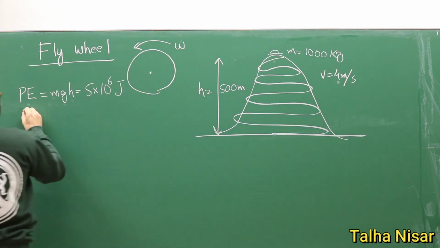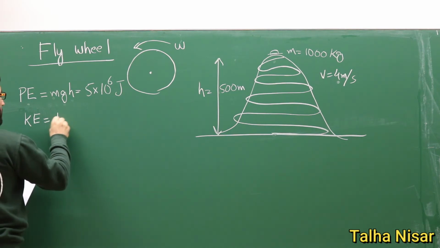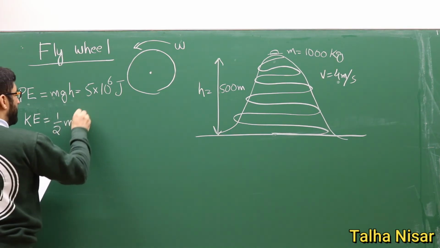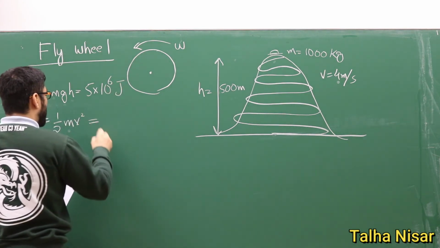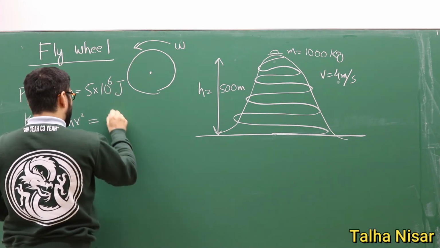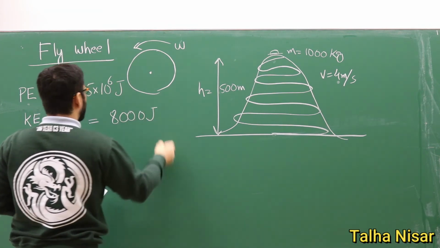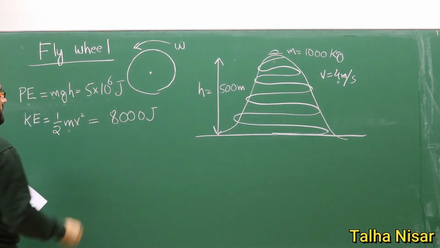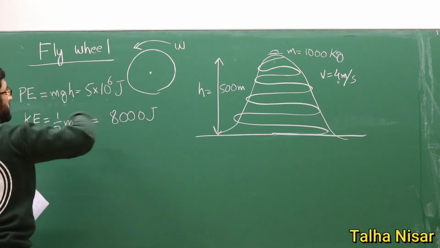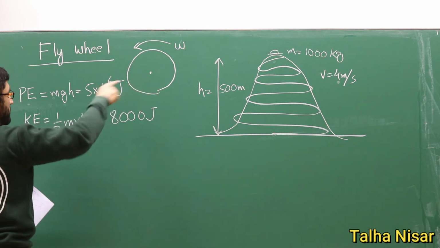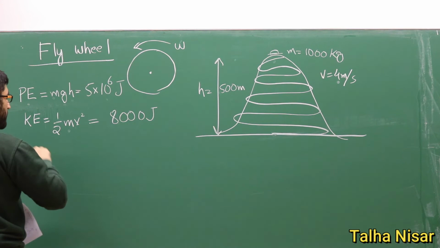So at this point, this kinetic energy with the 4 meters per second, if we calculate it, the kinetic energy will be 1 by 2 mv squared, with 4 meters per second and 1000 kilograms, which will be 8000 joules. So there is a huge difference. We have a huge potential energy at the top of the mountain, and then we have the small kinetic energy at the bottom of the mountain.